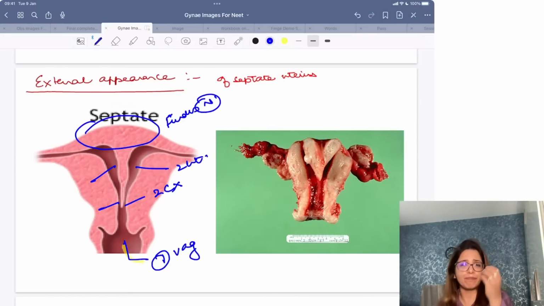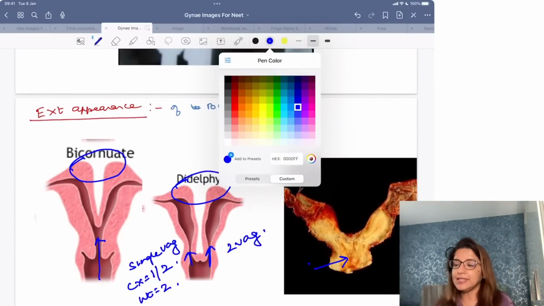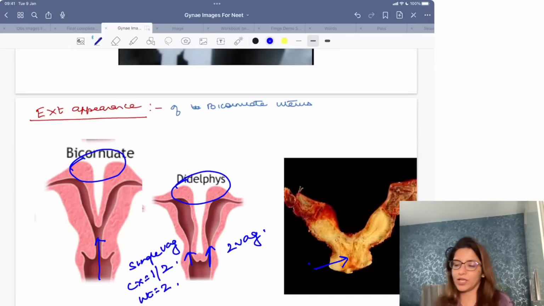Depending upon how complete or incomplete the septum is, you may get a single cervix, or you may get two cervix, right? So a specimen of septate uterus and a specimen of bicornuate uterus are very difficult to differentiate. The only feature which can help you in differentiating them is the fundus. If the fundus looks normal in the image, that means it's a septate uterus. If the fundus of the uterus is divided, that means it's a bicornuate uterus.